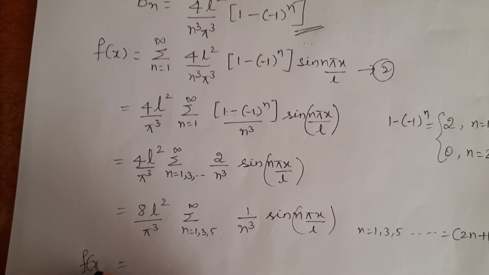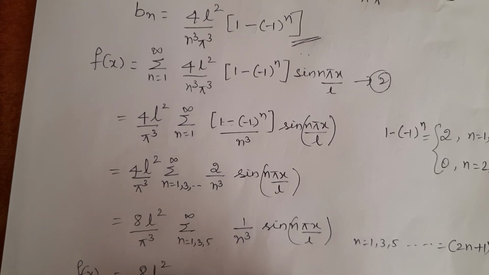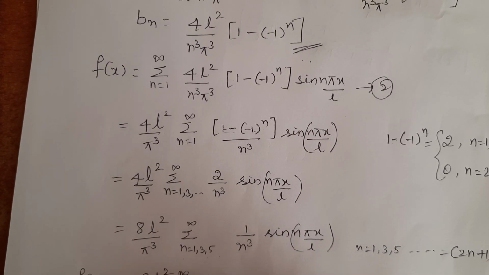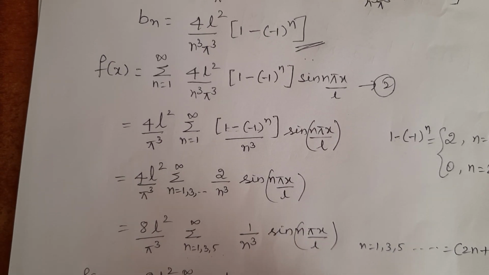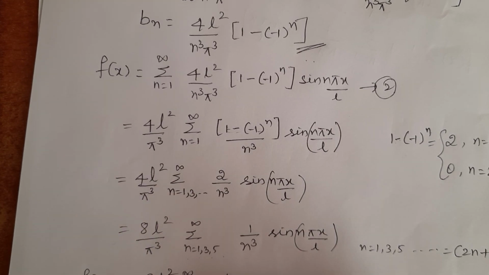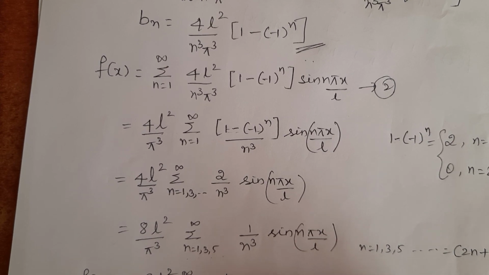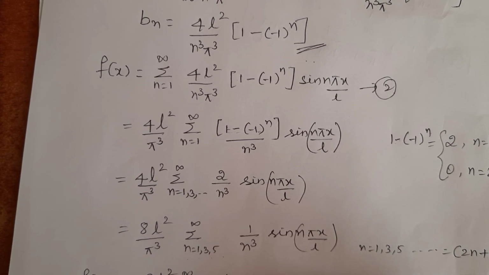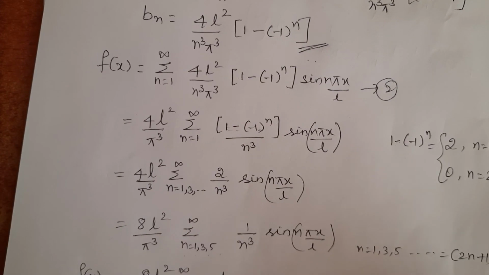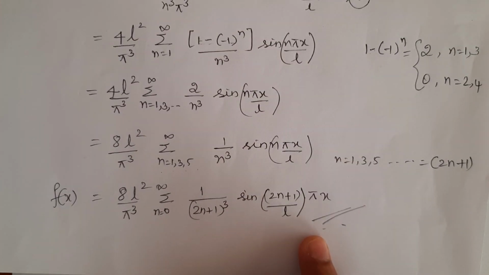So f of x equals 8L square divided by pi cube, summation n is equal to 0 to infinity, 1 by, instead of n, I will write 2n plus 1 the whole cube, into sine of 2n plus 1 into pi x divided by L. This is the required sine half range Fourier series expansion.